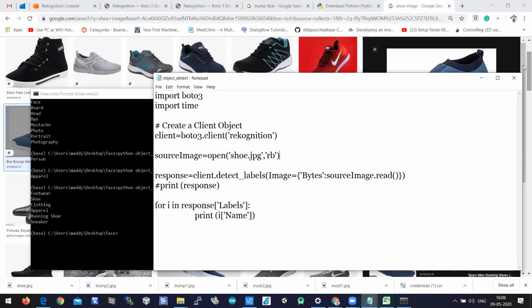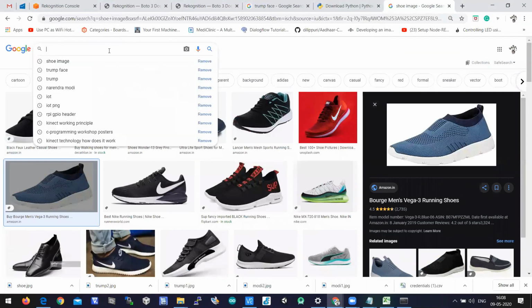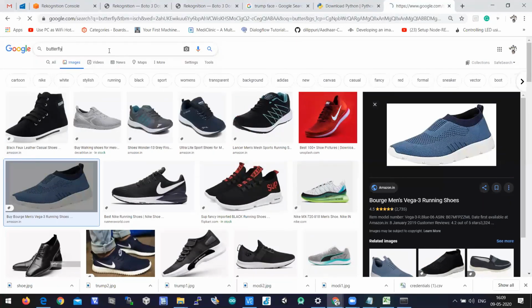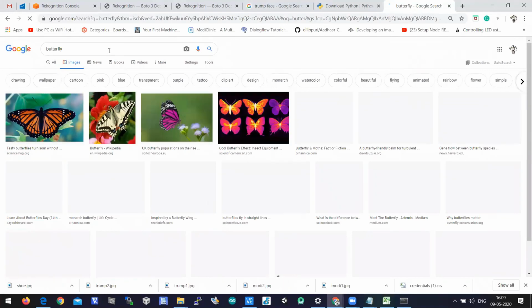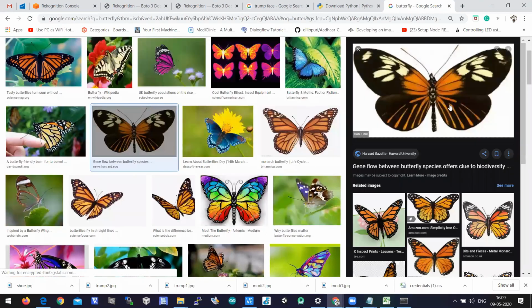Okay, so let us take one more image for you to understand. Let us take an animal image, something like a butterfly image.